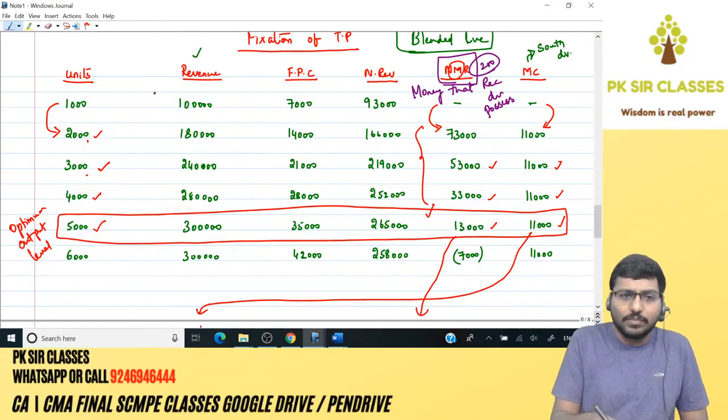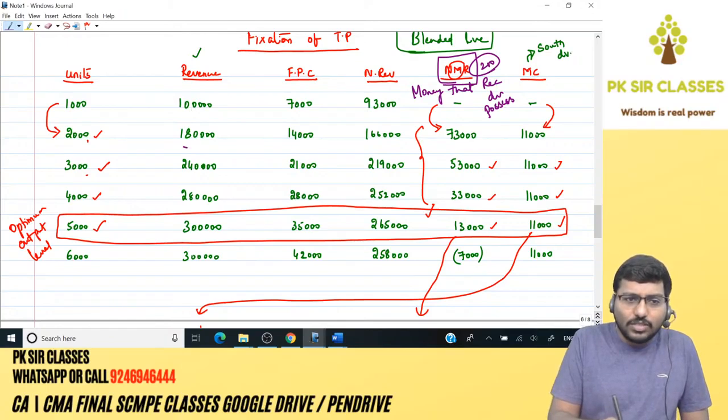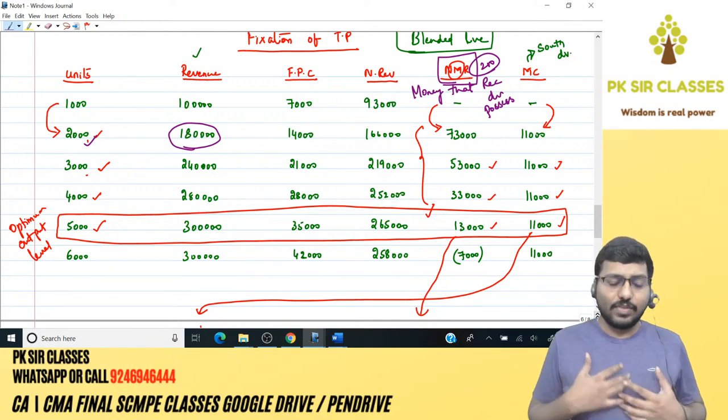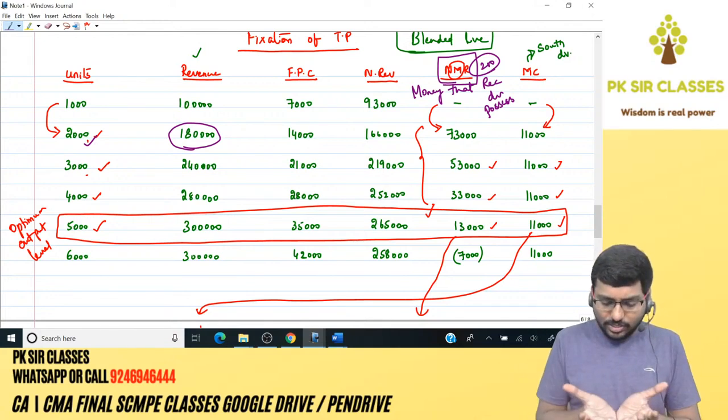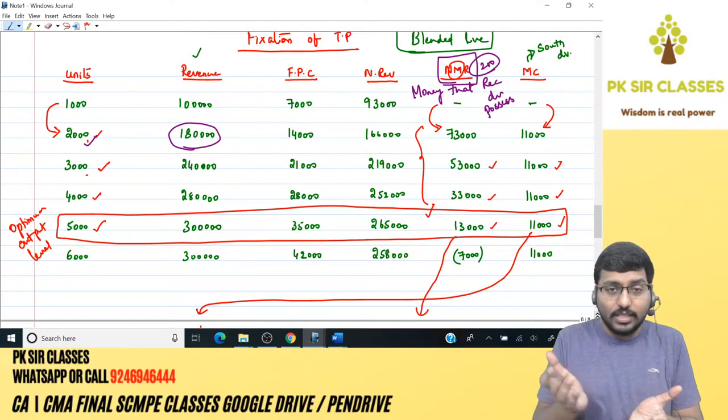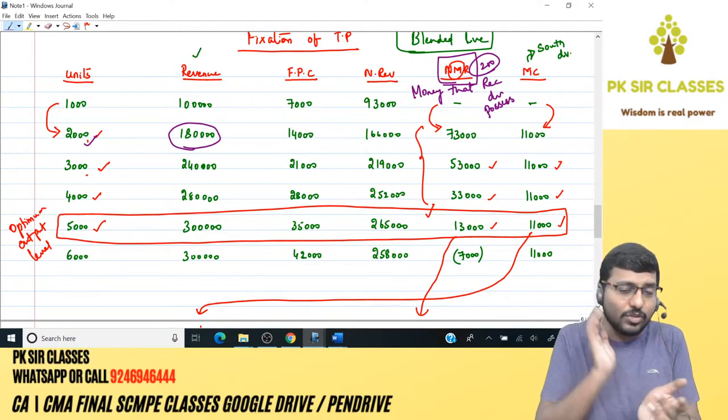How? Very simple. See here. Suppose the receiving division has sold 2,000 units. I am the receiving division. I receive 1,80,000 cash. In that, first, I have my own cost, which is the further processing cost. Immediately, I spend 14,000.